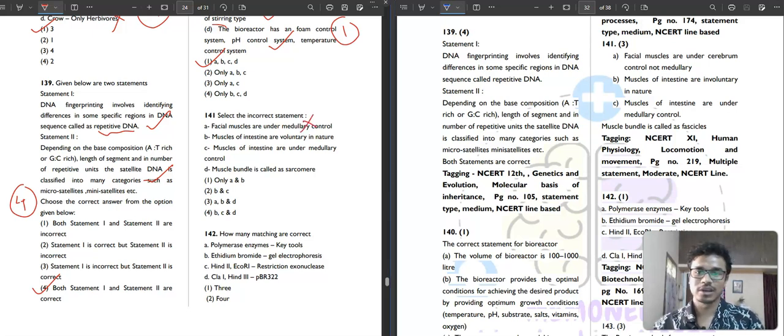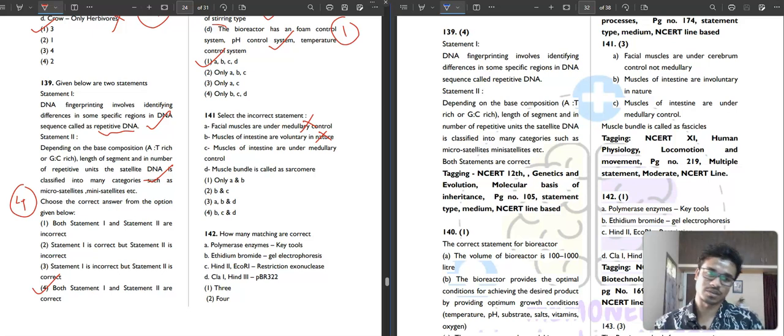And muscle of intestine is voluntary in nature? No, muscles of intestine are involuntary in nature. You can't contract the muscles of the intestine when you think of it. It contracts automatically, that is involuntary action. And muscles of the intestine are under medullary control.